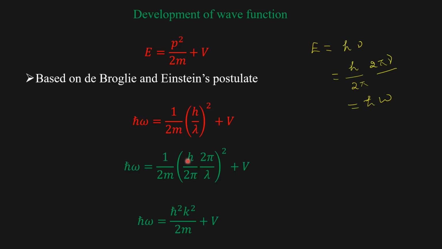So h over 2 pi is equal to h cross, and this 2 pi over lambda is wave vector k. So this will become h cross squared k squared over 2m plus V. So we got the expression h cross omega is equal to h cross squared k squared over 2m plus V.